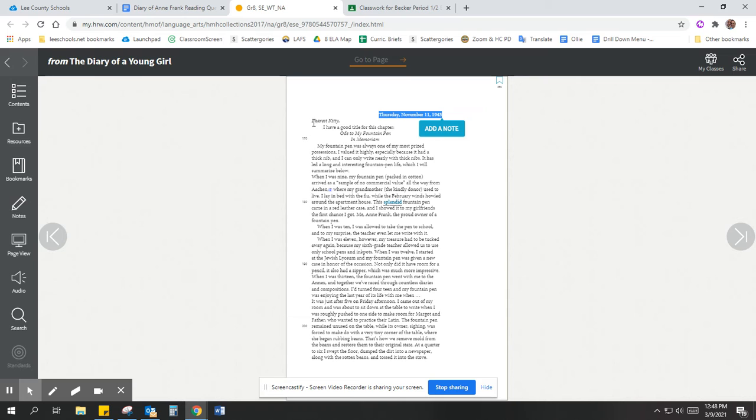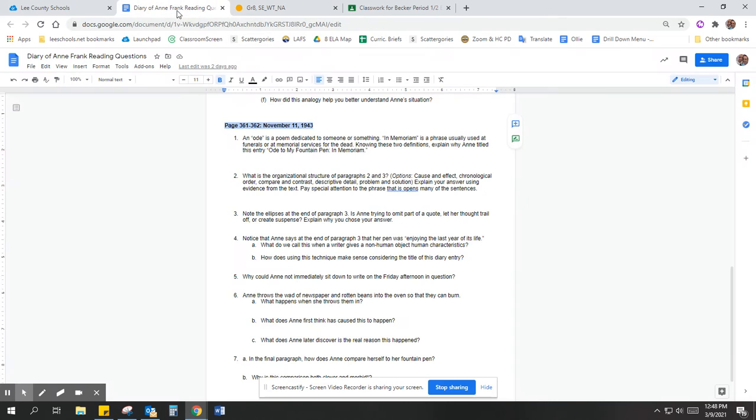And if you see when she starts off talking to her diary, who she named Kitty, she says, "Dearest Kitty, I have a good title for this chapter, Ode to My Fountain Pen, in Memoriam." I want to talk to you about what that means because I don't want to keep reading without you knowing that ode. Let's go back to your study questions. It tells you right here that an ode is a poem dedicated to someone or something. So many times, like at a funeral or a celebration of life service, you might hear somebody deliver an ode. Like if I had an ode to my mom, it would be a poem that I dedicated to her.